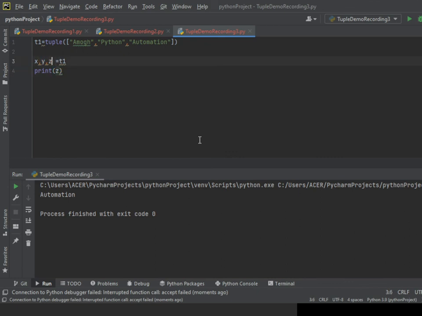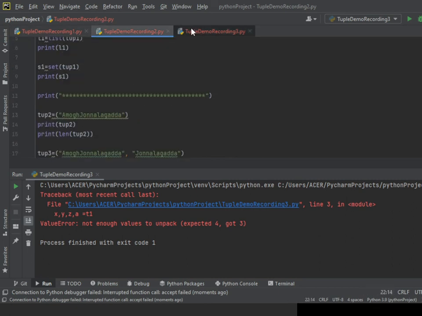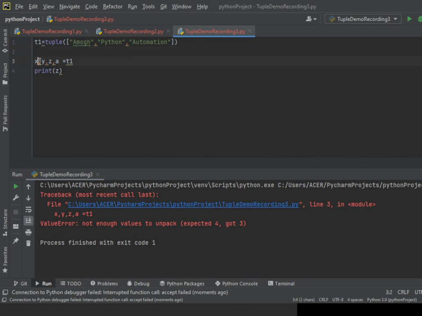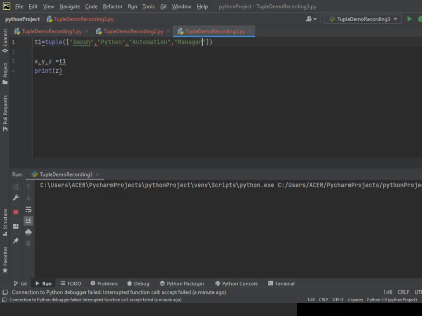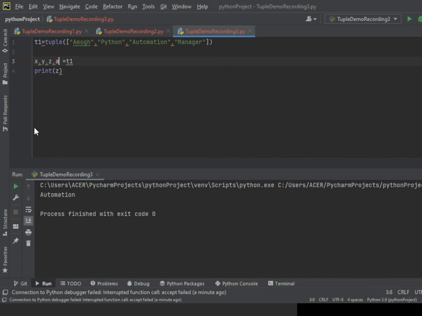Okay, suppose here if I give a comma also a, and run it, I'll get an error. Here you can see not enough values to unpack because we gave only 3 values and 4 variables, so that's why we get an error. Suppose if I give 3 variables and 4 values, you can see too many values to unpack. Now here if I give another variable, now it's correct, there's no problem.